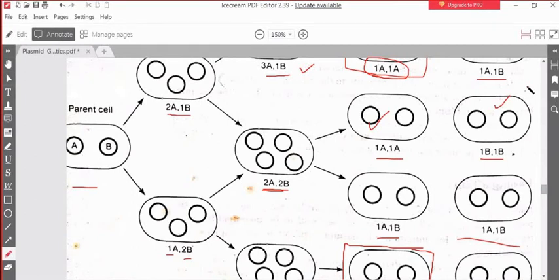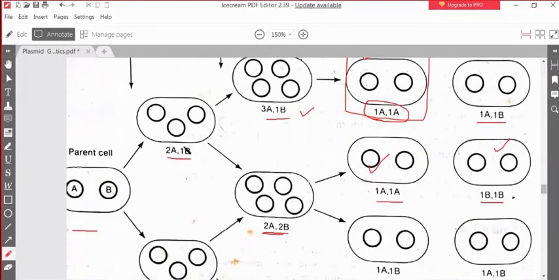The second phenomena that explains why plasmid incompatibility is happening, why the two plasmids cannot be stably maintained within a cell, depends on the repressor protein. Once again, the repressor protein. Say the two plasmids A and B have the same repressor gene. Point to be noted, A plasmid and B plasmid have the same repressor gene. In that case, when A is getting replicated, say 2A and 1B, the repressor concentration increases, and that repressor concentration may prevent the replication of the B plasmid. This is a phenomena.